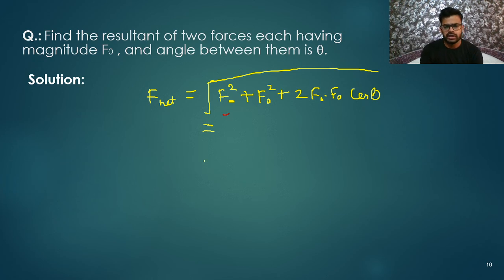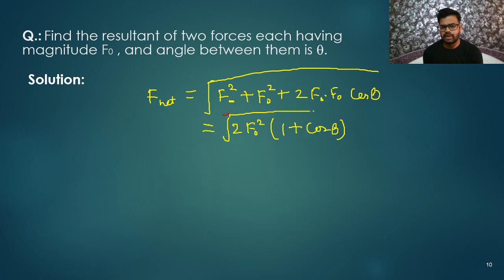So here I can write it like this: 2 F naught square. I'm taking it common, so I will get 1 plus cos theta. Yes, so I'm getting this. Now what else can you do? Just simplify it. We need to remember one formula: 1 plus cos theta is equal to 2 cos square theta by 2. This is called the half angle formula.